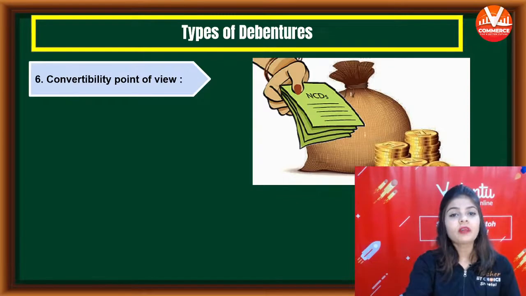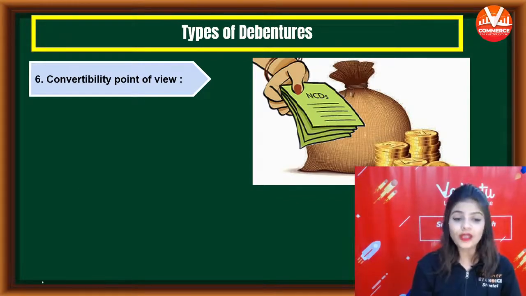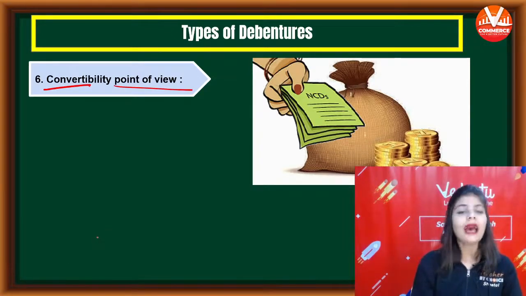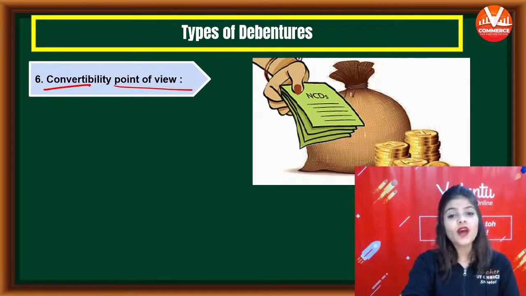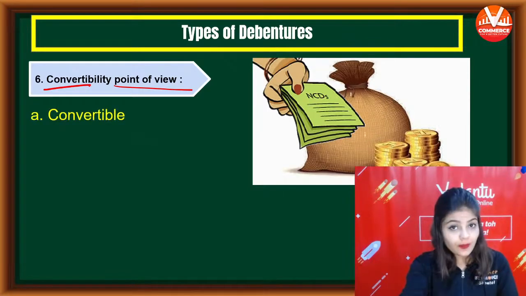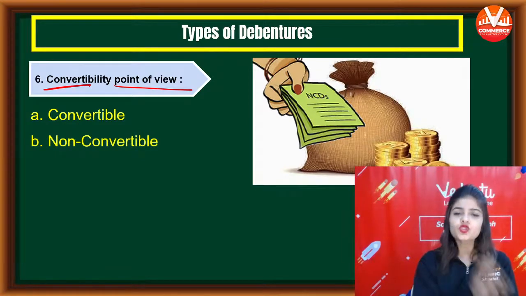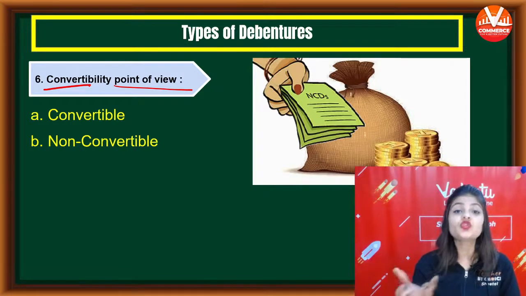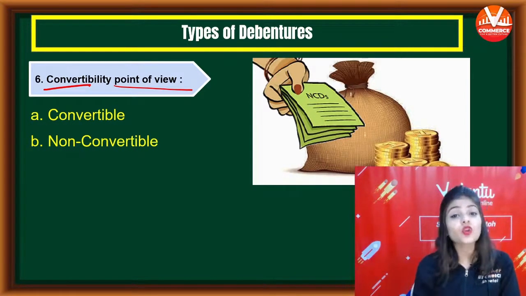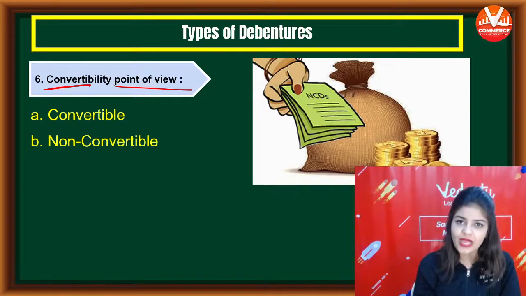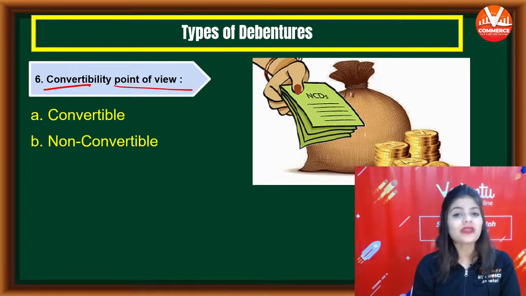The last type of debenture is the convertibility point of view. And this is also easy because the two types of debentures are convertible and non-convertible. Convertible debentures are those debentures which can be converted into shares. But non-convertible debentures are those debentures which cannot be converted into shares.